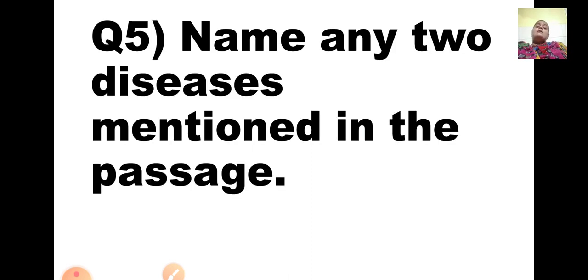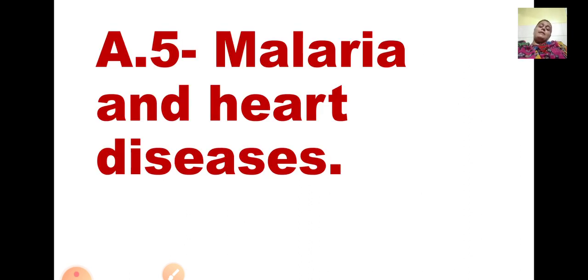And the last one, name any two diseases mentioned in the passage. So you have to name any two. There are so many diseases mentioned in the passage, but you have to name only any two. So I have given you malaria and heart diseases. Okay, you can write of any of your choice. Okay, so have you understood, children?